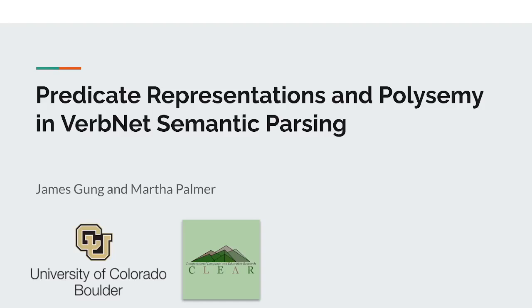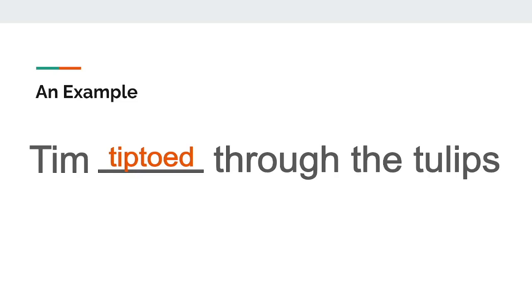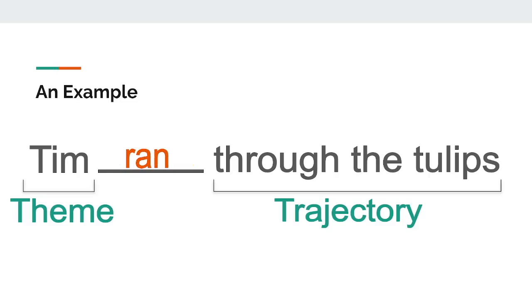I'm James Gung, presenting our paper entitled Predicate Representations and Polysemy in VerbNet Semantic Parsing. Suppose we want to understand the semantic roles of a relatively uncommon verb like tiptoe. We know what they should be for a similar verb that's much more common, like ran. Can we infer from this that tiptoe might have similar roles? How can we apply this intuition?